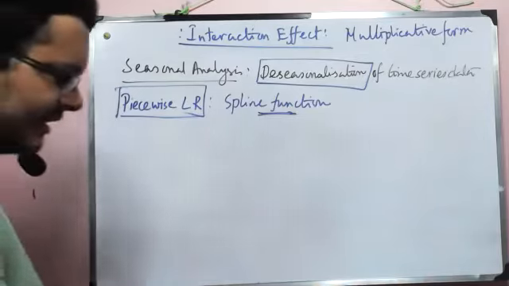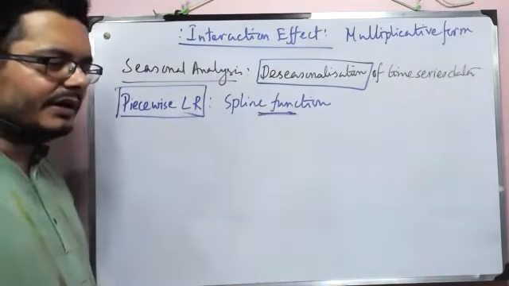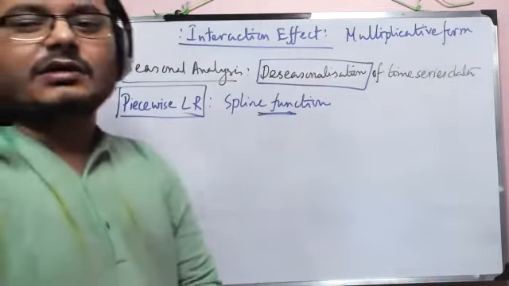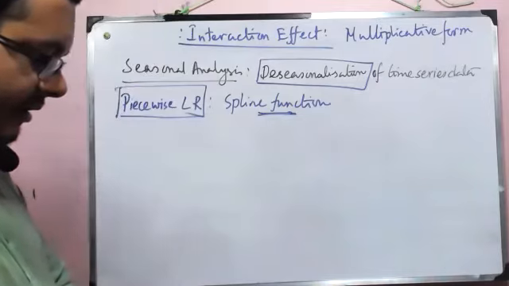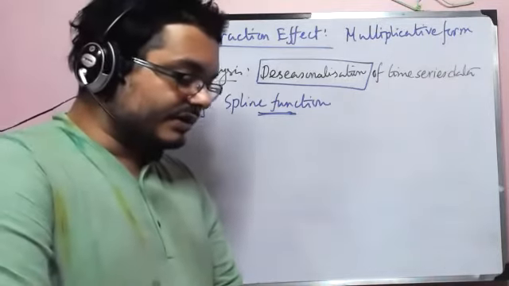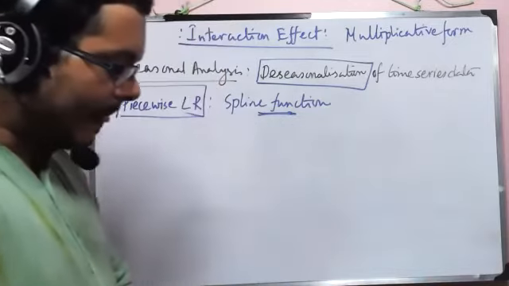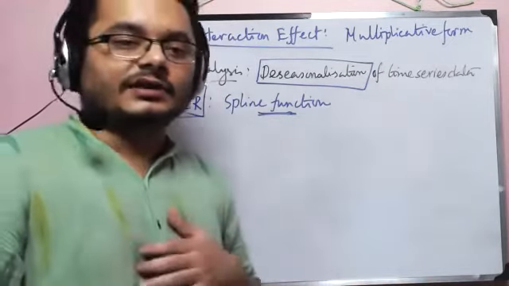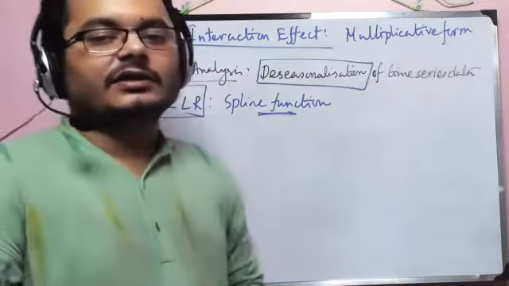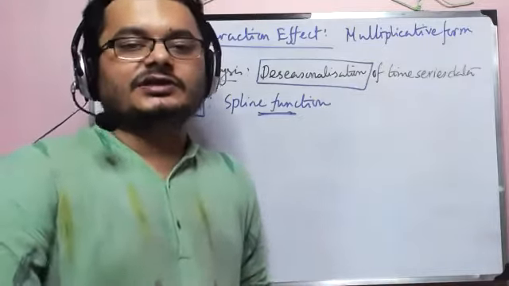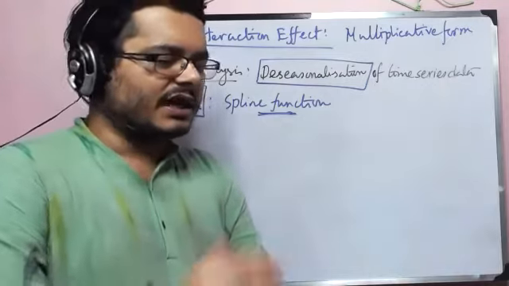It basically says that if you have a huge data set covering a huge time period, and if you believe that there is some critical value beyond which suddenly the relationship changes, and I'm not talking about recession here, I'm talking about something else.